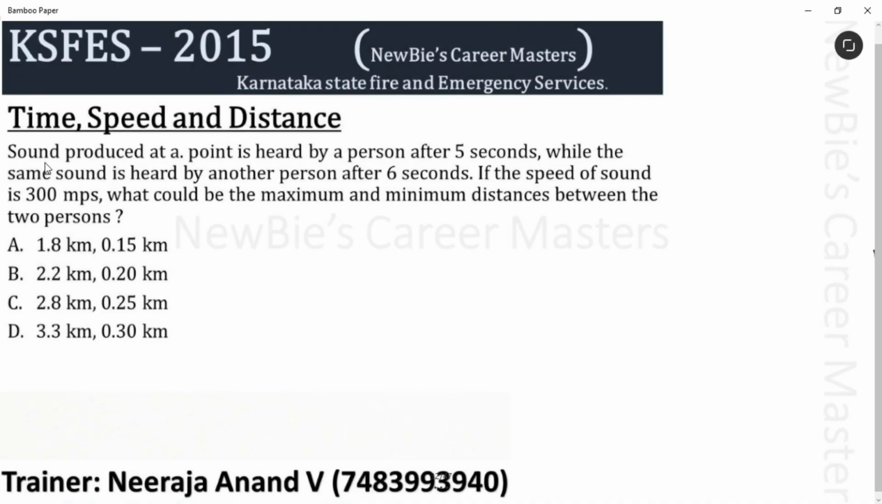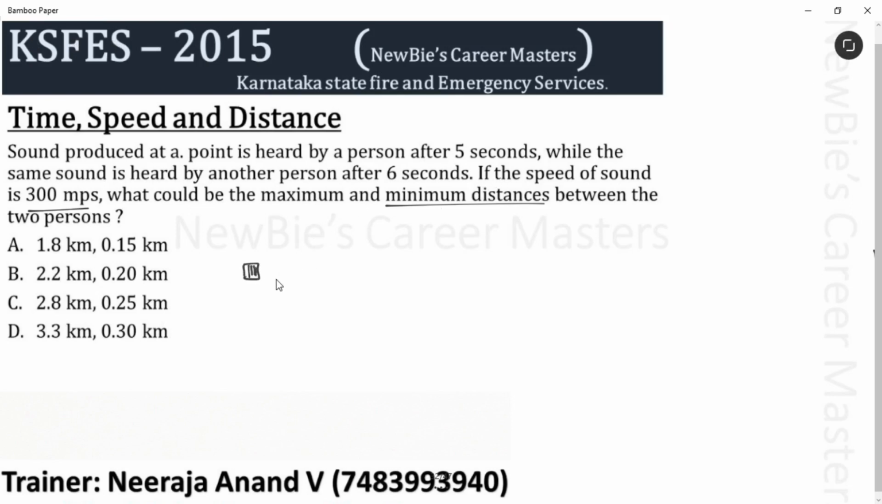Newbies, next question is from time, speed and distance. Sound produced at a point is heard by a person after 5 seconds, while the same sound is heard by another person after 6 seconds. If the speed of the sound is 300 meters per second, what could be the maximum and minimum distance between the two persons? You have to find both. Let's find the minimum distance first. To get the minimum distance, let's assume this as the sound producing point.